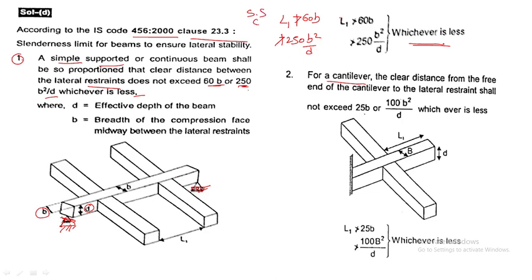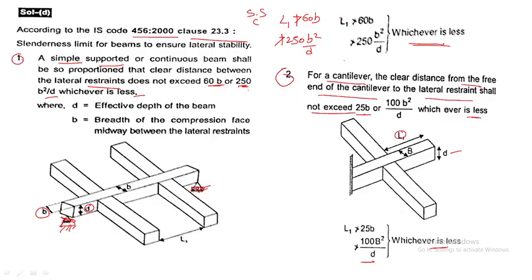Now for cantilever, cantilever means one end is fixed and the other end is free. We have already done shear force and bending moment diagrams in our previous strength of materials class. I think you are very familiar with that. For the cantilever, the clear distance from the free end of the cantilever to the lateral restraint shall not exceed 25 times b or 100 b square by d, whichever is less. This is L1, this is b, and this one is the depth.